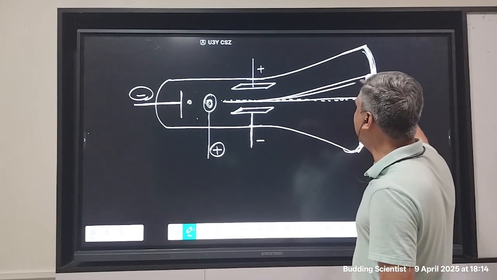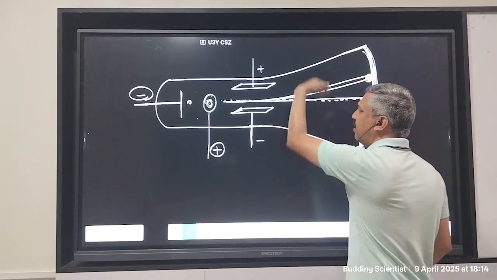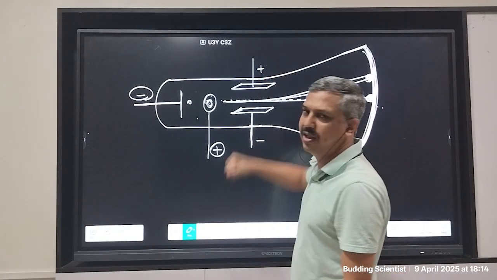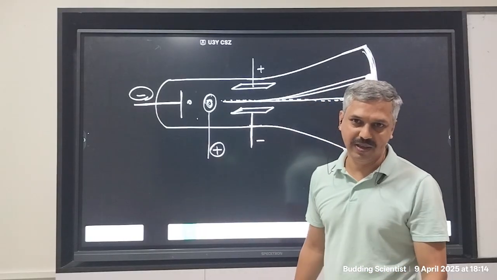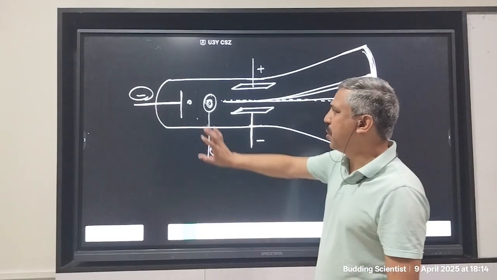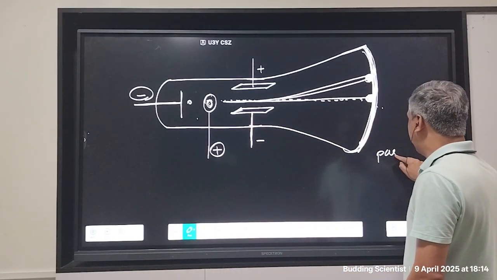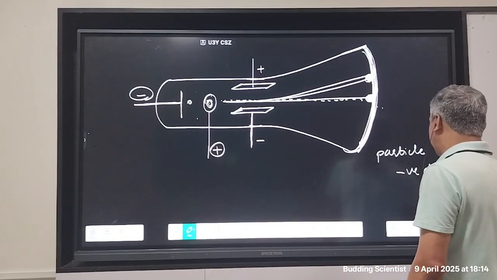So the trajectory has shifted upwards, and the only reason why the trajectory can be shifted upwards is the positive plate is attracting the particle. That means the particle is negatively charged. So J.J. Thomson basically discovered a particle, and the particle had negative charge.